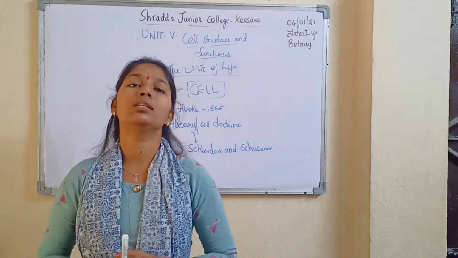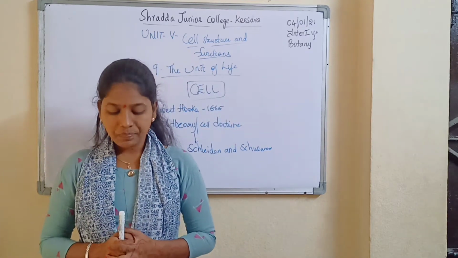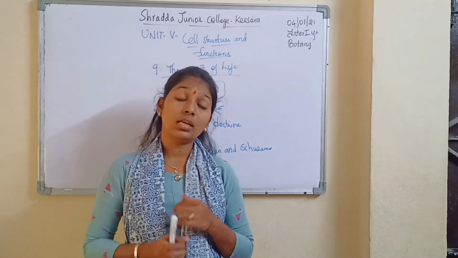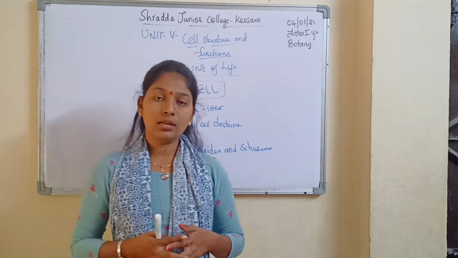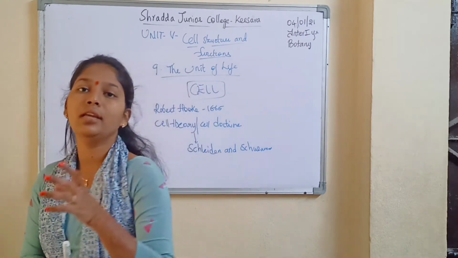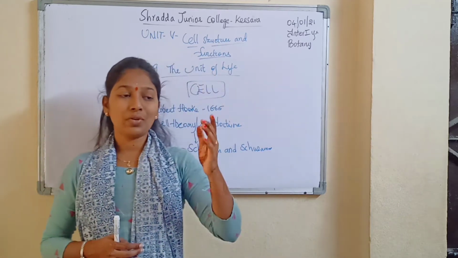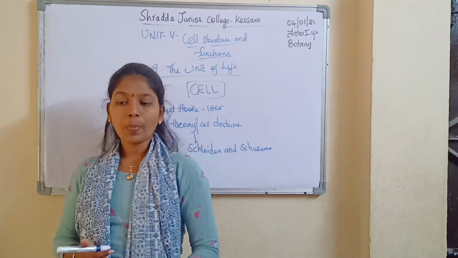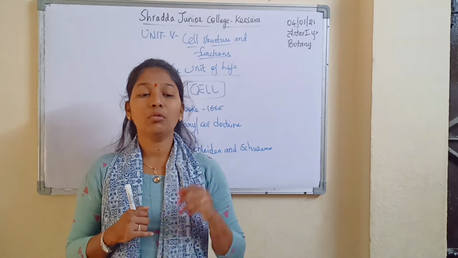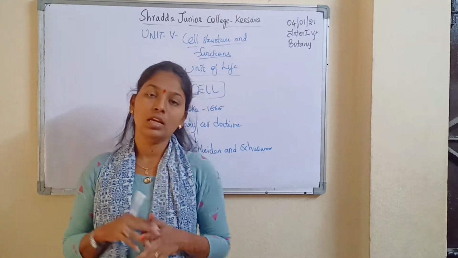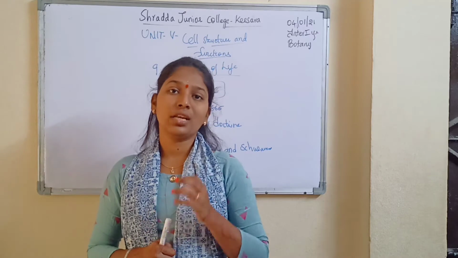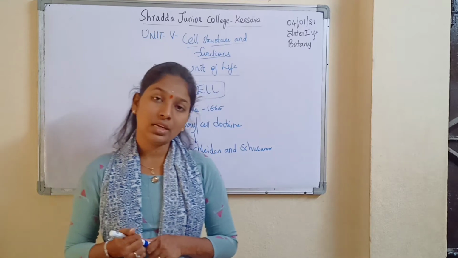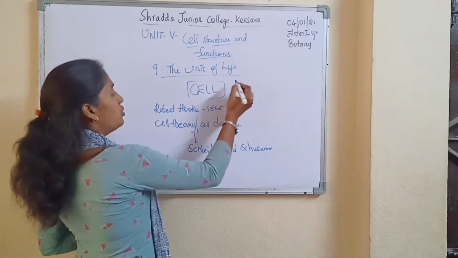ప్రతి ఒక్క లివింగ్ ఆర్గానిజం is composed of cells. Okay, and the cell is considered to be a structural and functional unit. Under this modern cell theory, the cell is also considered to be a hereditary unit. Hereditary unit అంటే nothing but transmission of a character from parents to their offspring. Parents నుండి మళ్ళీ పిల్లలకి ఏదైనా క్యారెక్టర్ అనేది ఒక సెల్ ద్వారానే ట్రాన్స్ఫర్ అవ్వడం జరుగుతుంది. సో that's why this modern cell theory states that the cell is considered to be a hereditary unit of living organisms. And coming to the types of cells, they are differentiated into two types: